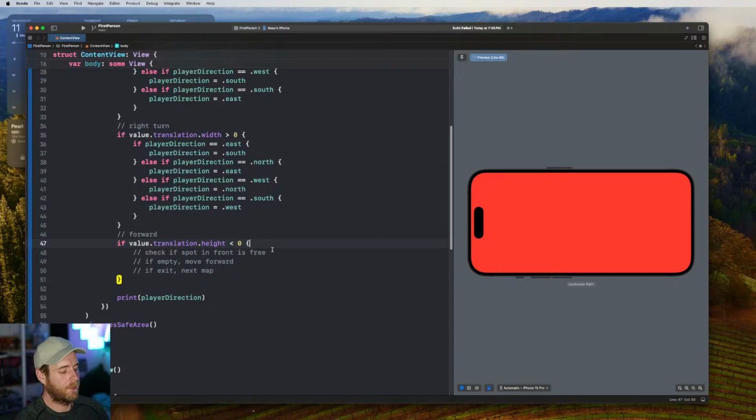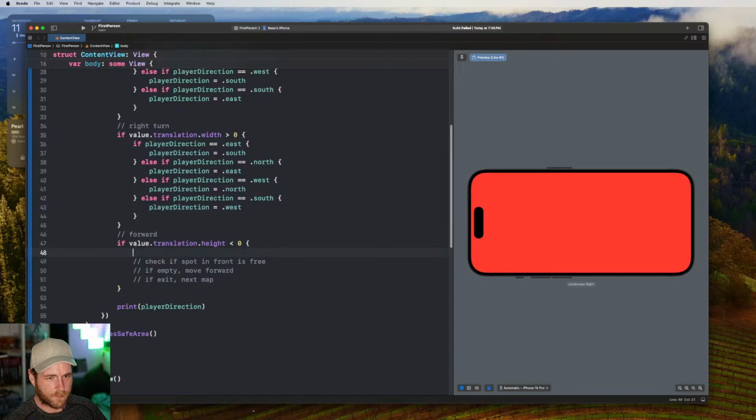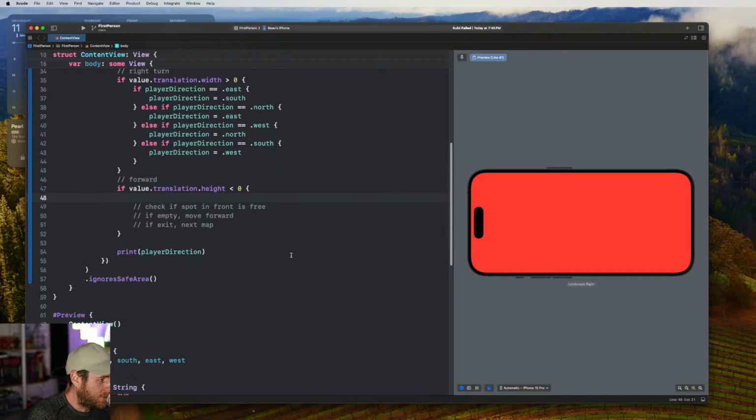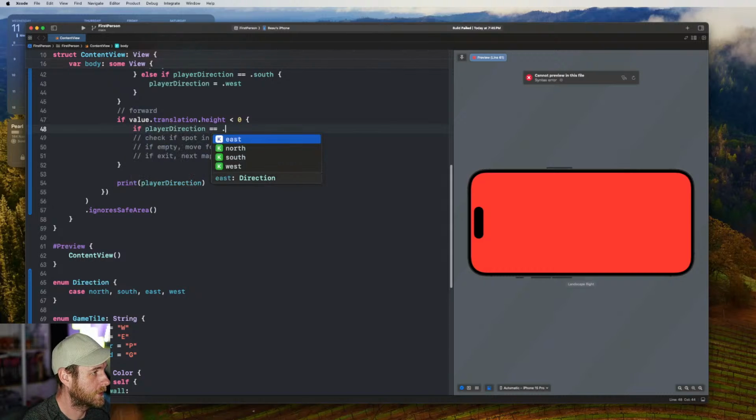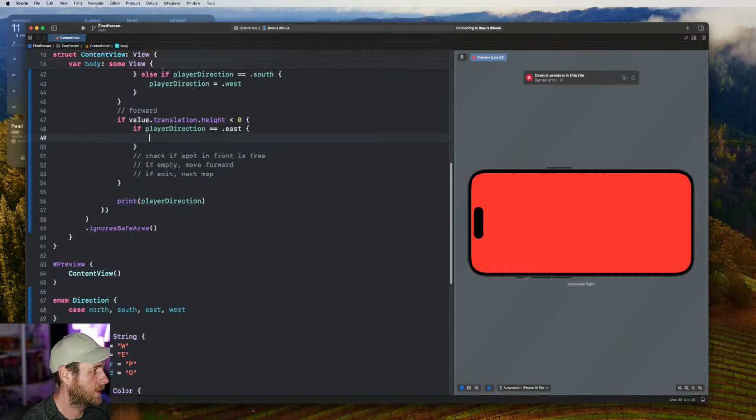All right. Check if spot in front is free. So what we need to do is move forward. I'm gonna have to brute force this. If player direction is equal to east, then we'll just add a value.